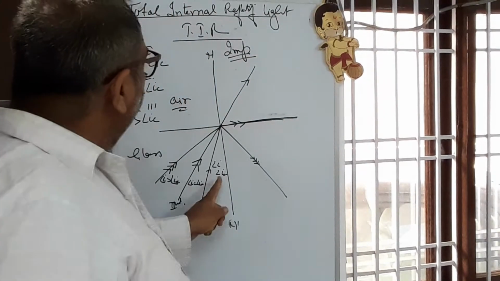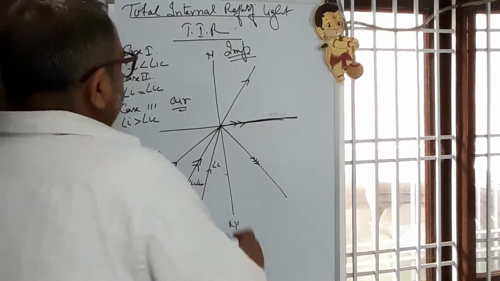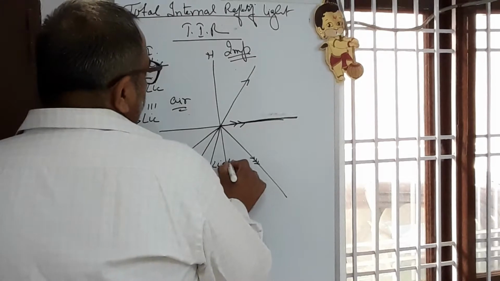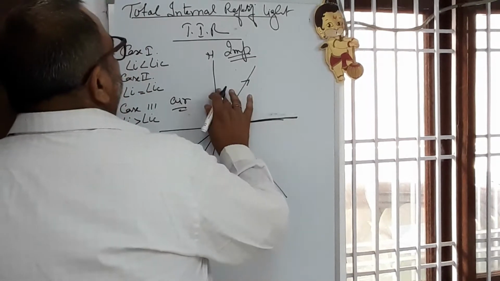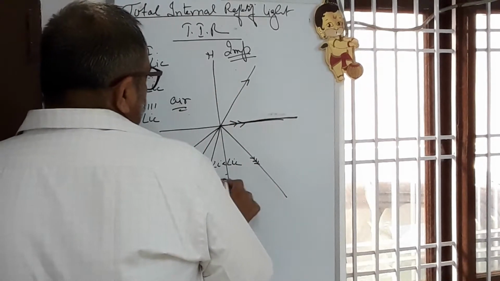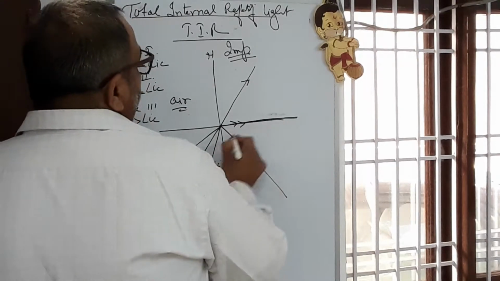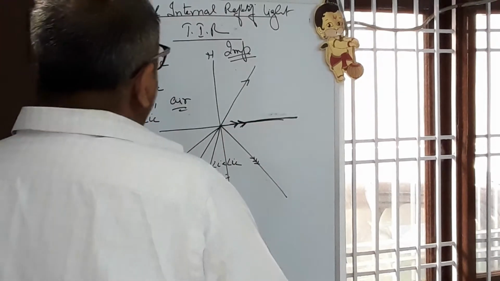First case, angle of incidence is less than critical angle. The ray will move away from the normal in the other medium. Second case, when angle of incidence is equal to critical angle, it will pass on the surface of two mediums.